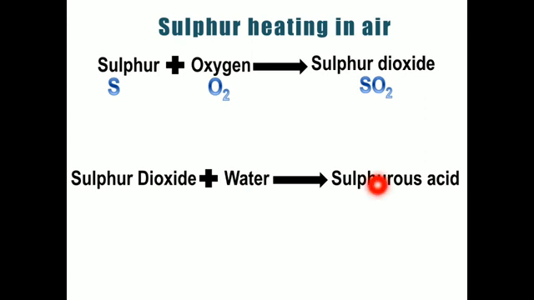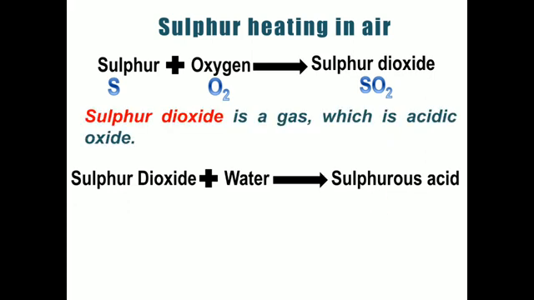So this you have to remember. How sulfur reacts with oxygen, and then later with water, sulfur dioxide is going to form sulfurous acid. And for this acid, again you can test it with the blue litmus paper. It is going to convert into red. So this you have to remember.